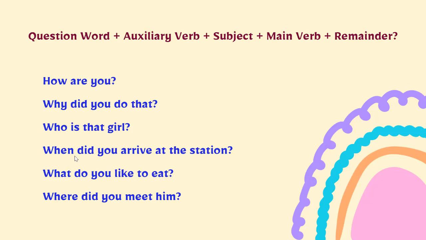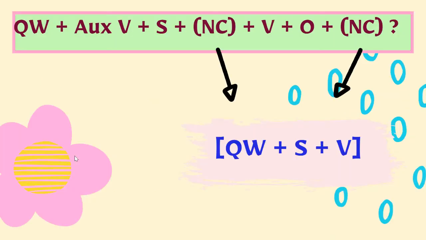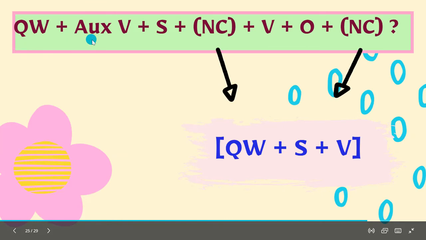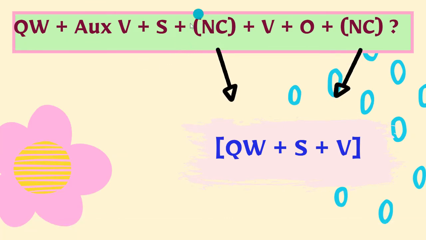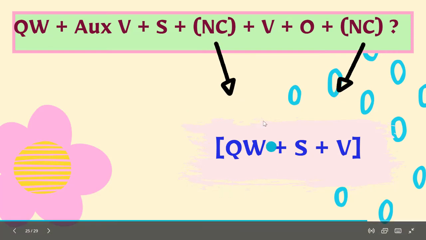Okay, now we want to make an interrogative sentence with a noun clause. So let's see, this is the form: question word, auxiliary verb, subject. I put the bracket here because the noun clause can replace the subject. And verb and then object, because the object can also be replaced by a noun clause. So I put the bracket here with noun clause. And the noun clause, as you can see, is question word, subject, and verb.